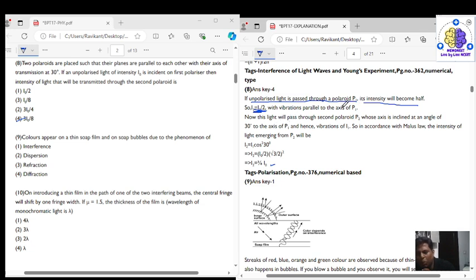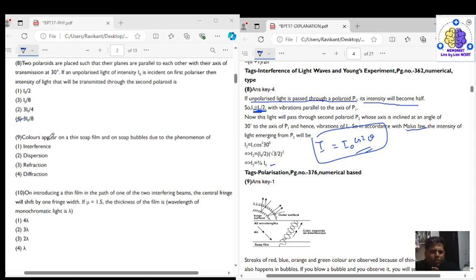And when two polaroids are at some angle, you have to use Malus law, which says output intensity is equal to input intensity into cos square theta, with input intensity I naught. This is Malus law. Using this, we get the final answer as 3 by 8 I naught. So the correct answer is option 4.